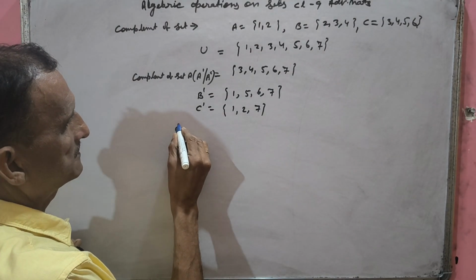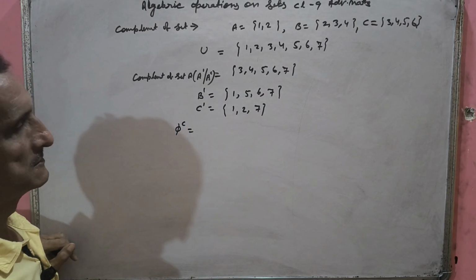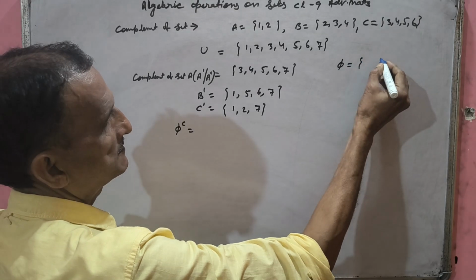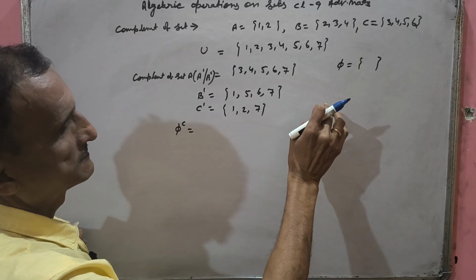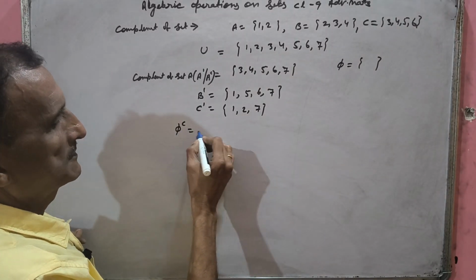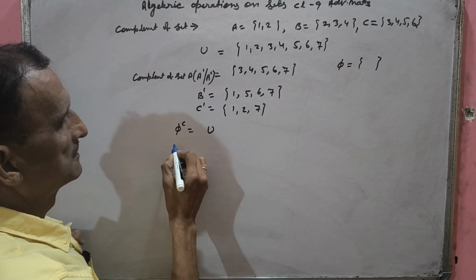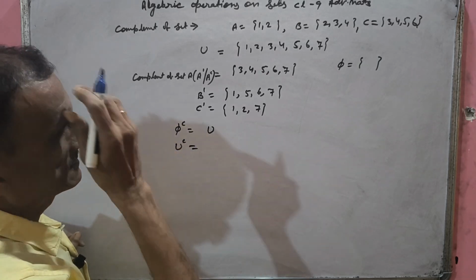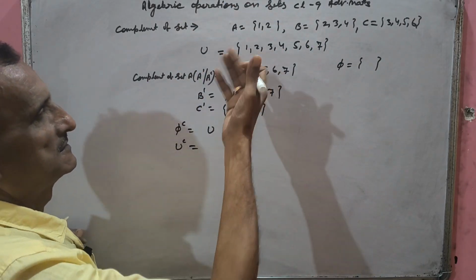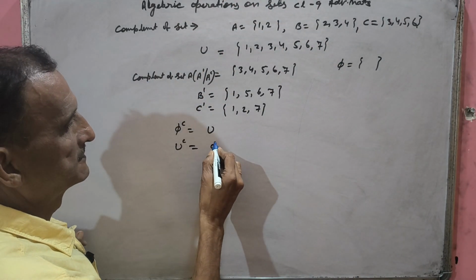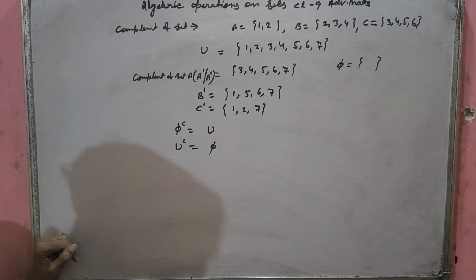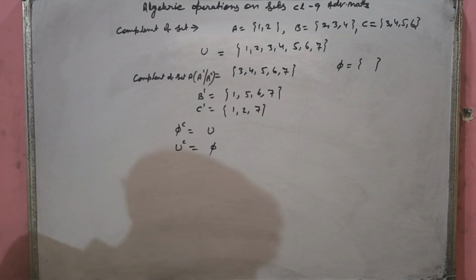Now see, you can have phi complement also. You know phi is a set with no element. Phi is called the null set. It is a set with no element. So what elements of U are not in phi? All the elements of U are not in phi. So when you find phi complement, what will you get? U. When you find U complement, what will you get? What is the meaning of U complement? What elements of U are not in U? All the elements of U are in U only. So you will get phi. So understood? This is a little bit of concept. More I will explain when you know more operations. So this is the complement of set.